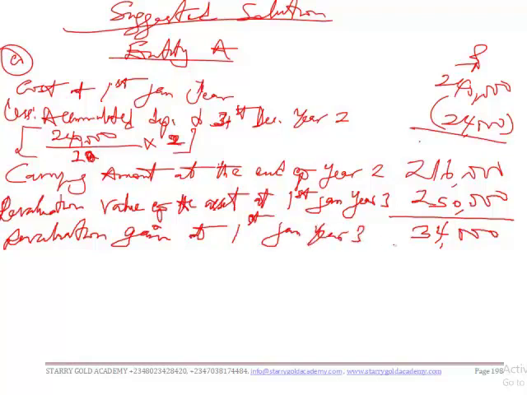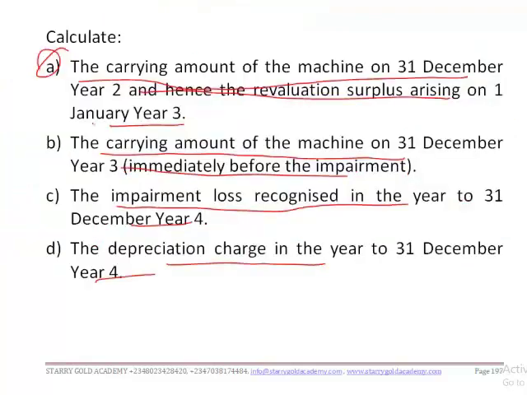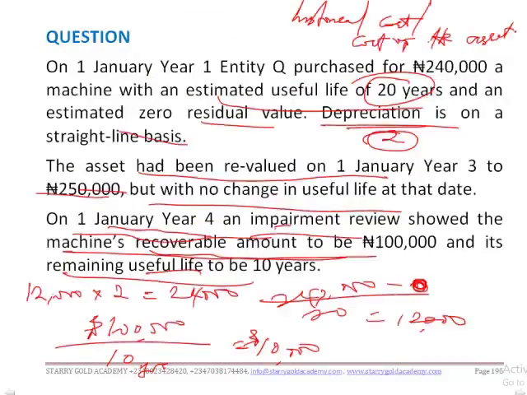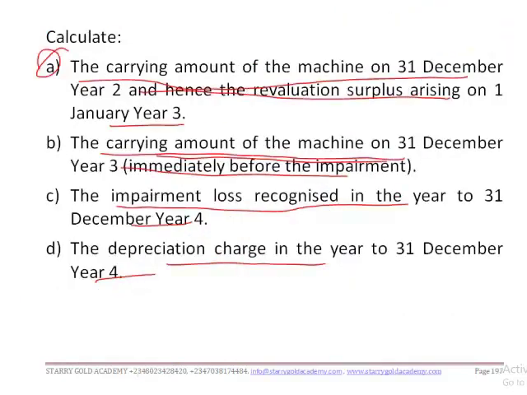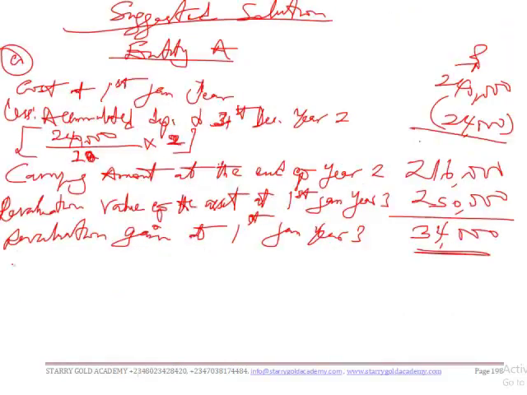Now that's question A, or 1. In B, we have to prepare the carrying amount of the machine on 31st December year 3.